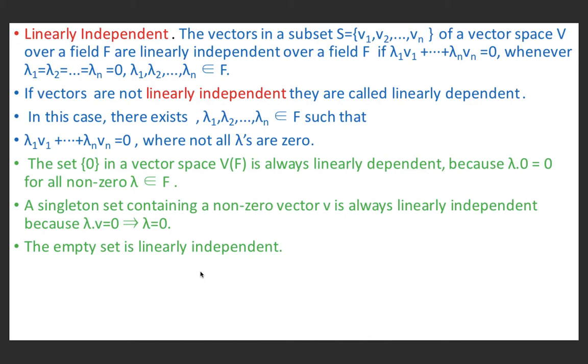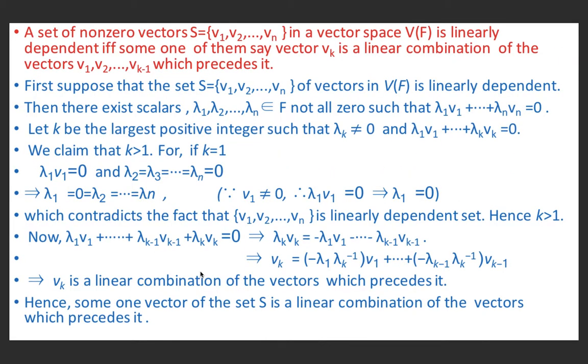One more thing I want to add into this. An infinite set of vectors is said to be linearly independent if every finite subset is linearly independent. Otherwise, it is linearly dependent. A set of non-zero vectors S equal to {v1, v2, ..., vn} in a vector space V over F is linearly dependent if and only if some one of them, say vector vk, is a linear combination of the vectors v1, v2, ..., vk minus 1 which precede it.